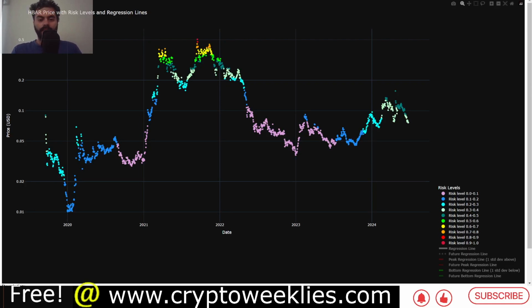Today we are going to talk about Hbar and conduct an AI-based forecast, also risk analysis for Hbar. This is the risk level based price action for Hbar. This is price on the y-axis, time on the x-axis, and also the color codes along the price action.